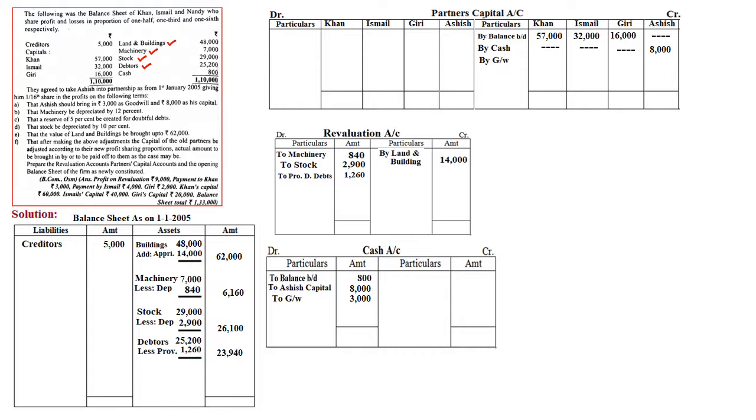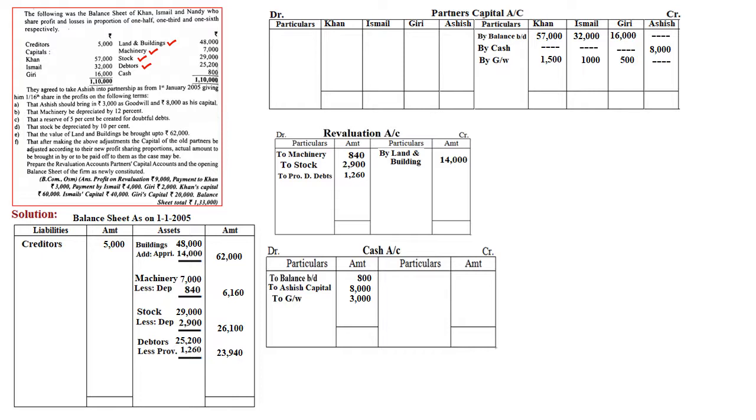In which ratio? Always in the sacrificing ratio. In this case, what is the sacrificing ratio? Do we require to calculate? Of course not, because the old OPSR is given as well as the new share given to the new partner is also given. In this case, we need not calculate the sacrificing ratio, and OPSR itself will be SR. So when we divide 3,000 in OPSR, that is 1 by 2, 1,500, then 1 by 3 and 1 by 6, that will be 1,500, 1,000 and 500 if you divide in the ratio of 1/2, 1/3 and 1/6.